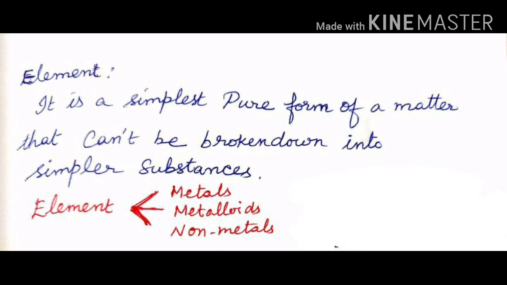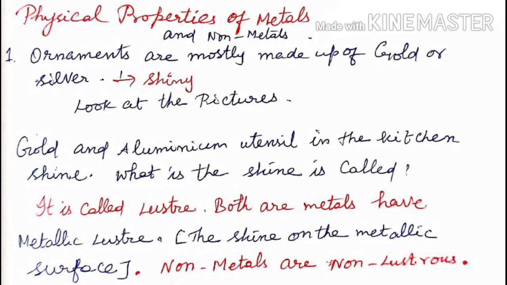Physical properties of metals and non-metals. Gold and silver are examples of metals. Ornaments are mostly made up of gold or silver. They are shiny in appearance. Even the aluminium utensils in the kitchen are shiny. What is this shine called? It is called luster.